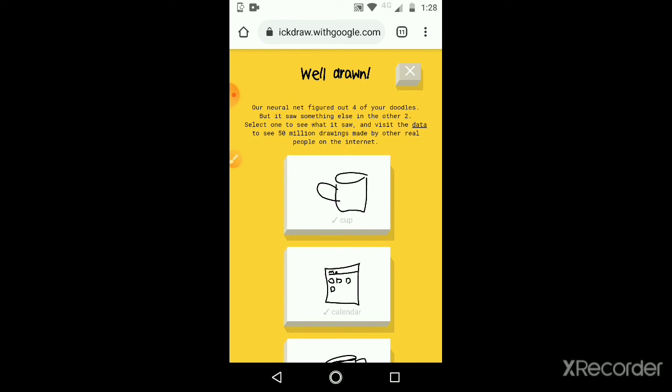So many more games we will see. Okay, children, whatever game list I have given, you can try at home. It doesn't require any laptop. Simply enter that link and play on mobile also.